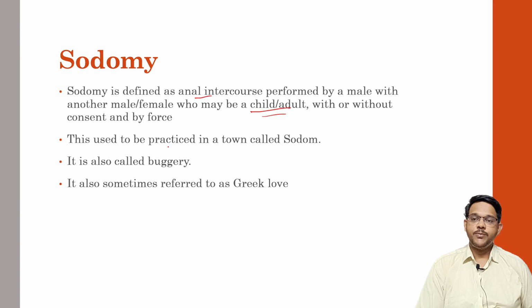It was usually practiced in a town called Sodom, and that's why it is called sodomy. It is also sometimes called buggery, and in the golden age of Greece it was followed, hence it was also referred to as Greek love.